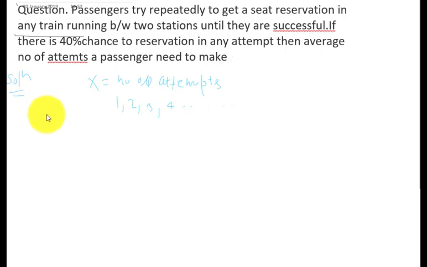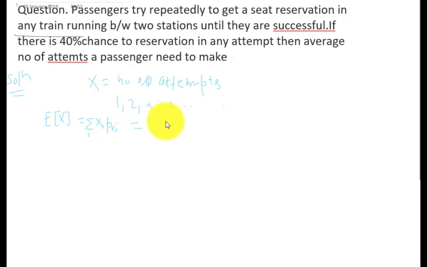So the expectation of X we need to calculate. What is the expectation of X? Expectation of X is going to be the sum of x times p(x_i), weighted over i. So this is the expectation actually.